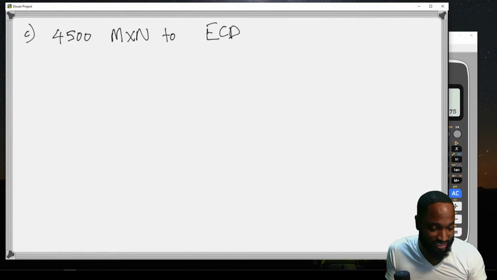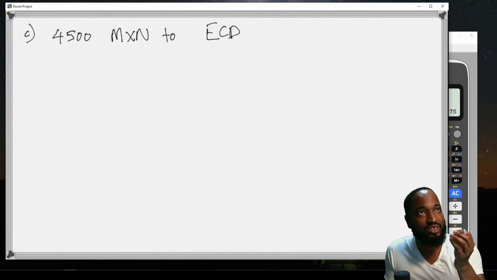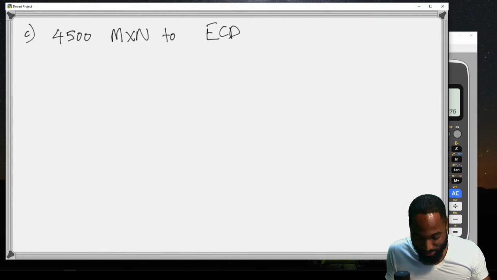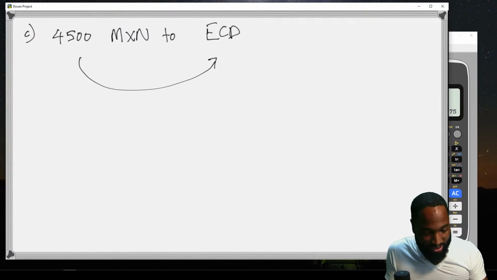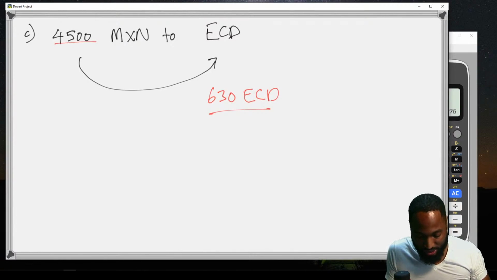Anybody here using EC dollars? I never touch any EC currency in my life. Big up all the people from the Eastern Caribbean. He receives, so he changes it, and apparently my boy get 630 EC, which means all your money is stronger than the Mexican money, right?